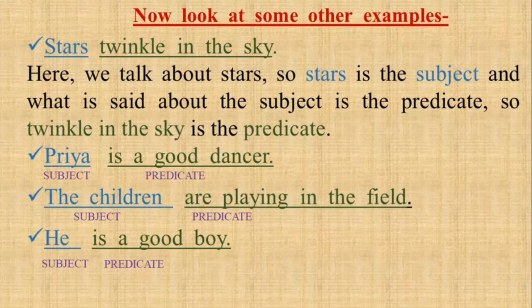Here the subject is the children and are playing in the field is the predicate. Now the last sentence is he is a good boy. We can ask the question, who is a good boy? The answer is he. So he is the subject and is a good boy is the predicate.